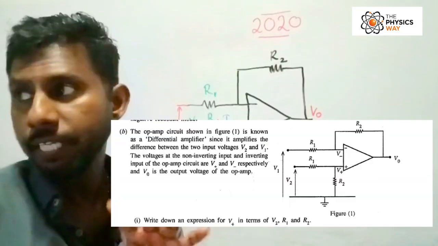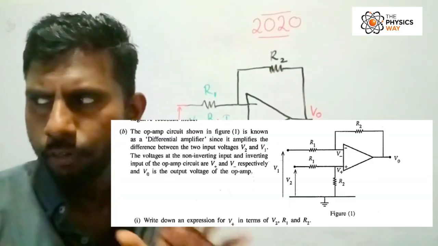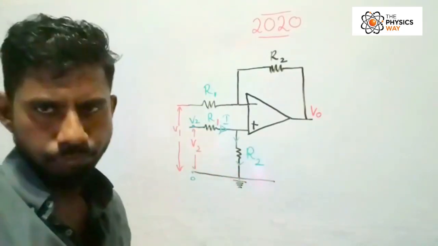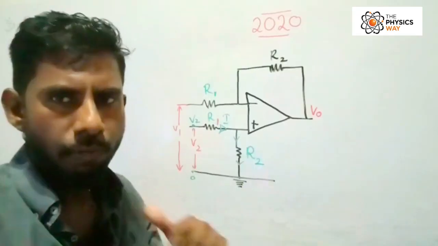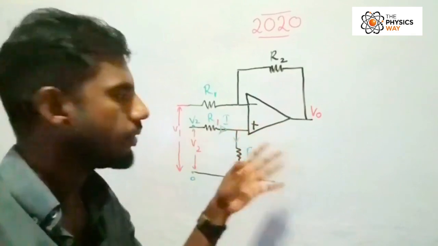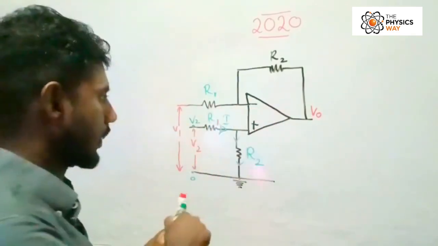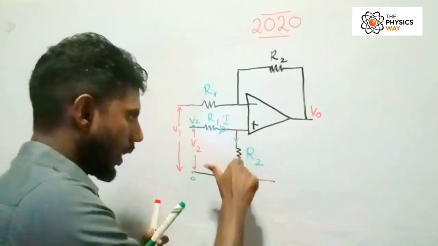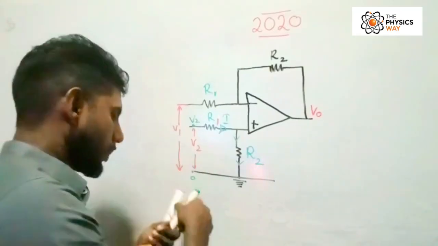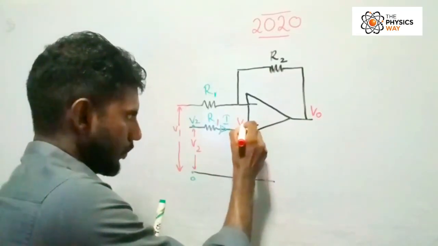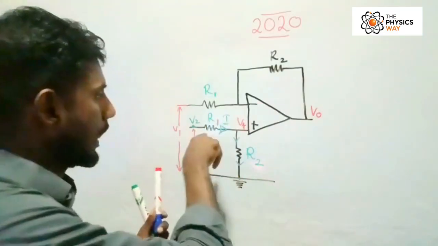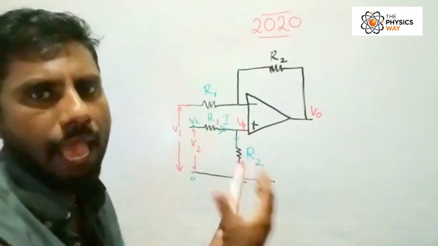We had the B1 question. Let's read the question: write down an expression for V positive using V2, R1 and R2. Students, now we have made an assumption that there's no current flow into the operational amplifier. Using that assumption, this current I flows this way and goes that way. That's the assumption we make for now. They're asking for the V plus potential. So the potential here is V2, and the potential here is 0. These two resistors I can take as in series.